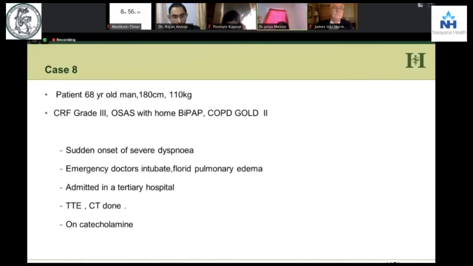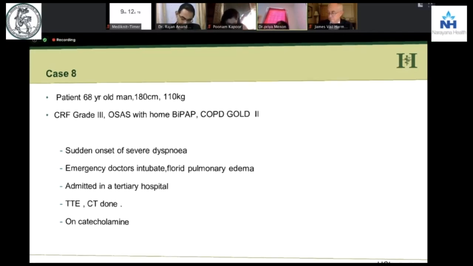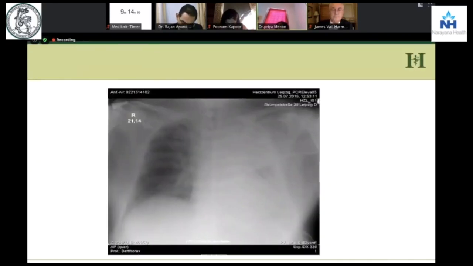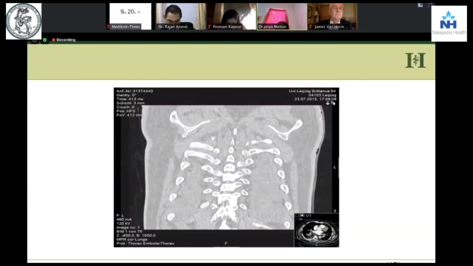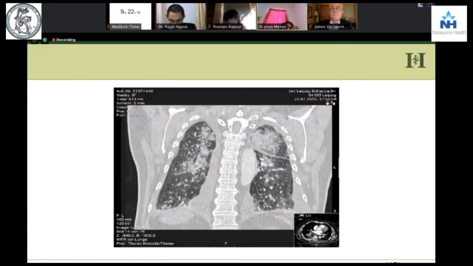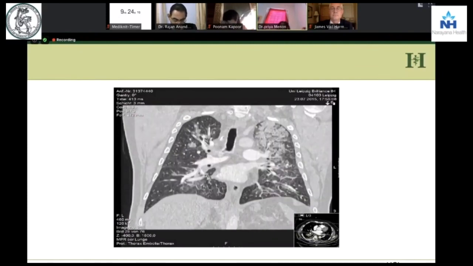Next case is again an elderly gentleman, very obese with obstructive sleep apnea, with COPD. Sudden dyspnea, becomes very bad, goes into florid pulmonary edema, intubated, TTE done and a CT done. Patient on stiff catecholamines. And this is the X-ray. Zoom, left is white out. So we do a CT. CT shows infiltrates on both sides, but more on the left side.